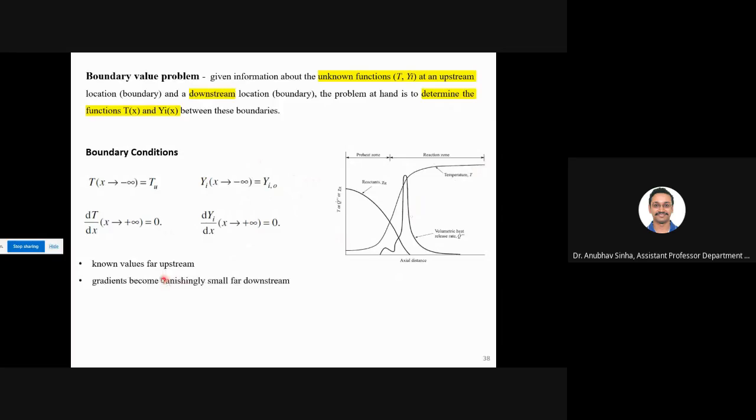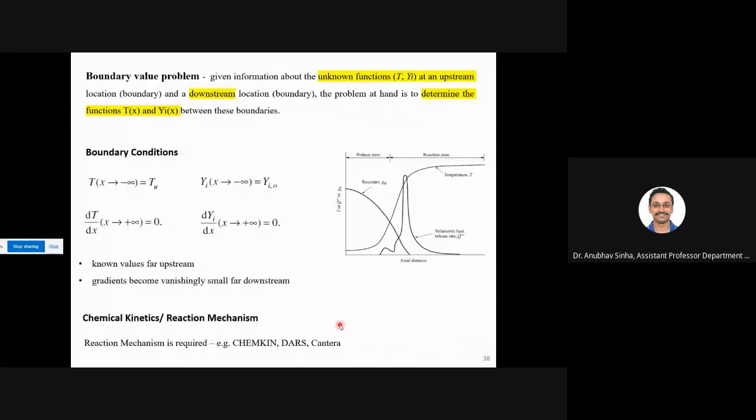So what I am saying here is that I know the values of temperature and Y upstream, and downstream, where we need to calculate, dT/dx or dY/dx becomes 0. That is how it is defined. That's all. And then we use some chemical kinetics mechanisms. Various commercial packages are available; you can use Chemkin, Cantera, etc. This is the background of what we need to solve a combustion problem properly on a computer.